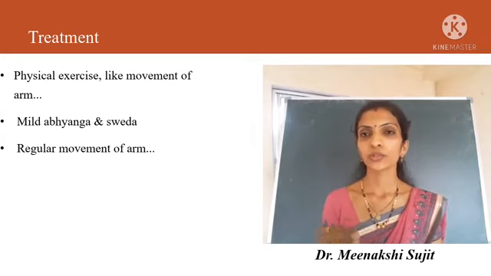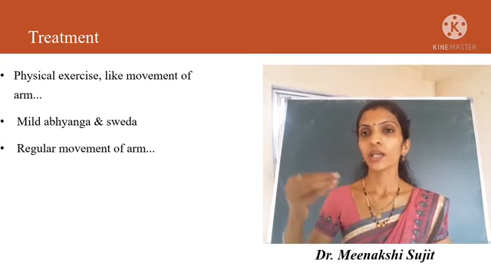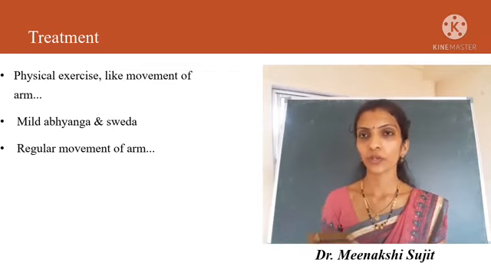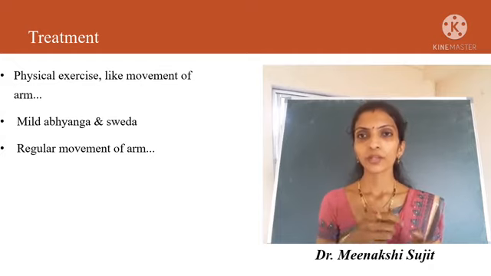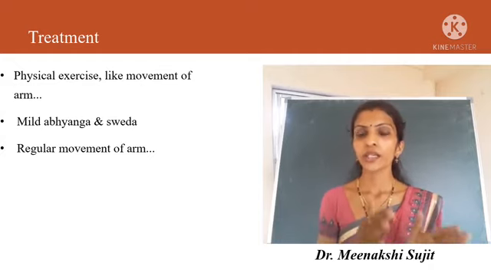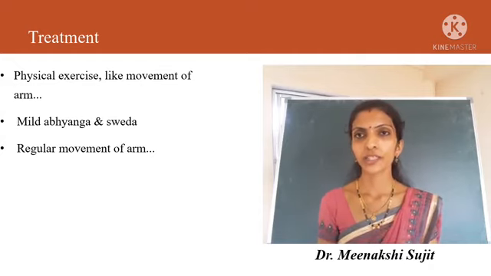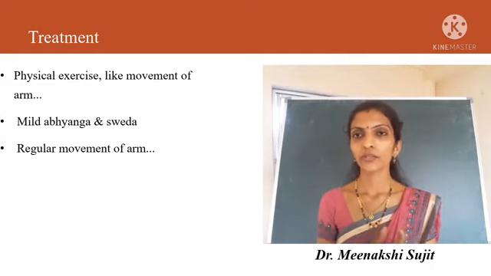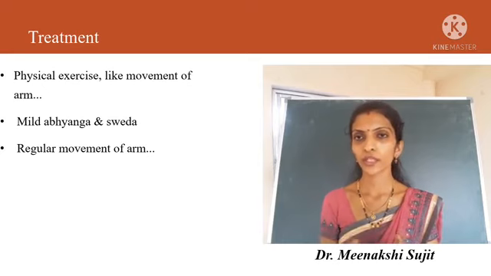Parents should regularly give exercise or physical movements of the upper extremities of the baby, and can give mild Svedana and mild Abhyanga for flexible movement of the arms. Regularly you should do physical exercises of the arms, so that in the initial stage it will start to cure in 3 to 5 weeks.